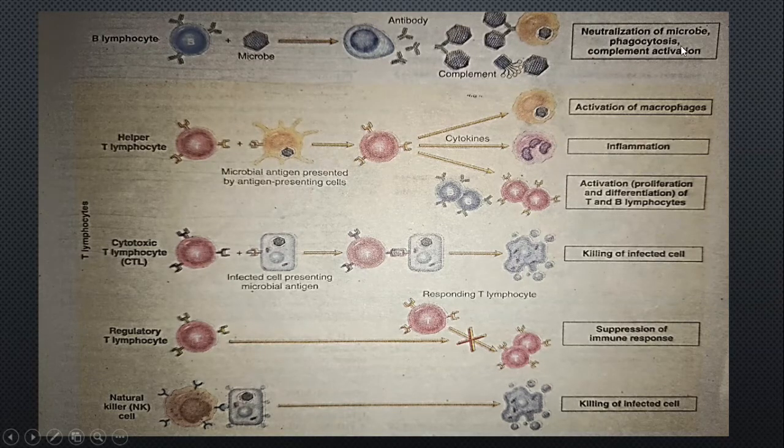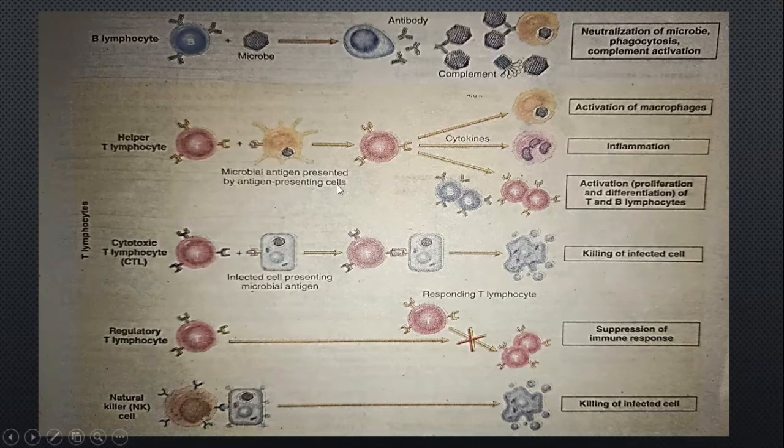Now here are the T lymphocytes. There are four types of T lymphocytes and their functions are shown. Helper T cells recognize the antigen presented by antigen presenting cells. We will discuss antigen presenting cells in detail.